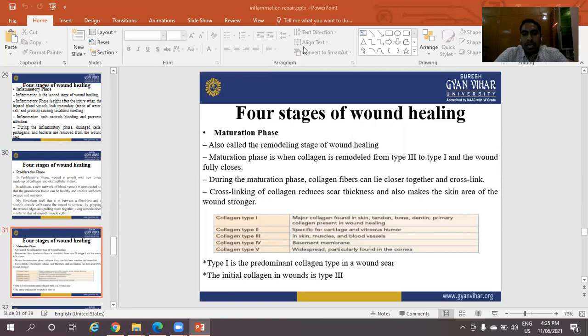Collagen type I: the major collagen found in skin, tendons, and bones, and the primary collagen present in wound healing. Collagen type II is specific for cartilage and vitreous humor. Collagen type III is in skin, muscles, and blood vessels. Collagen type IV, basement membrane. Collagen type V is widespread, particularly found in the cornea. Type I is the predominant collagen in a wound scar. The initial collagen in wounds is type III.